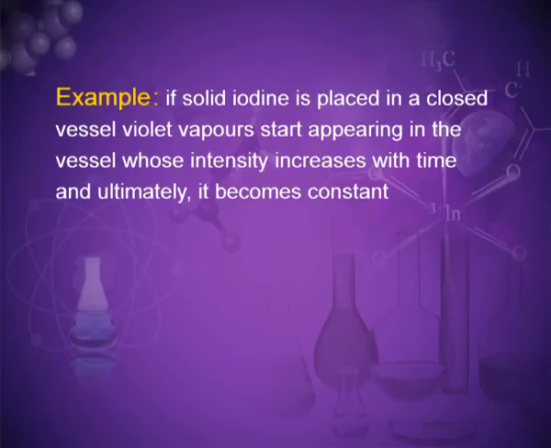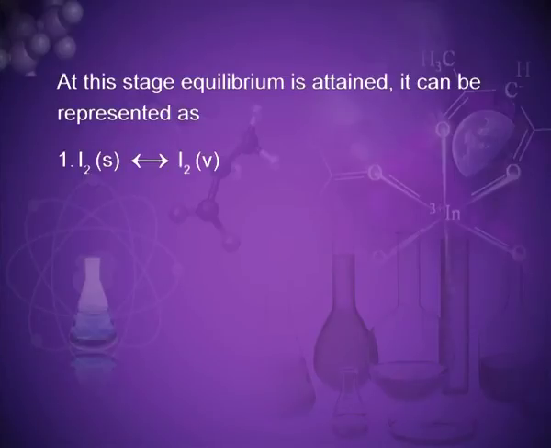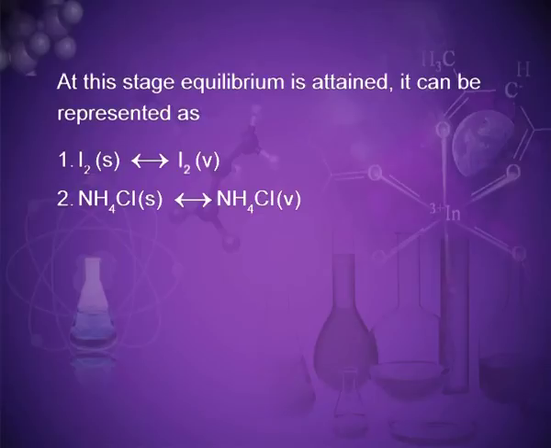For example, if solid iodine is placed in a closed vessel, violet vapors start appearing in the vessel, whose intensity increases with time, and ultimately it becomes constant. At this stage, equilibrium is attained. It can be represented as I2 in solid state transforms into I2 in vapor state. Second example, ammonium chloride NH4Cl in the solid state transforms into NH4Cl in vapor state.